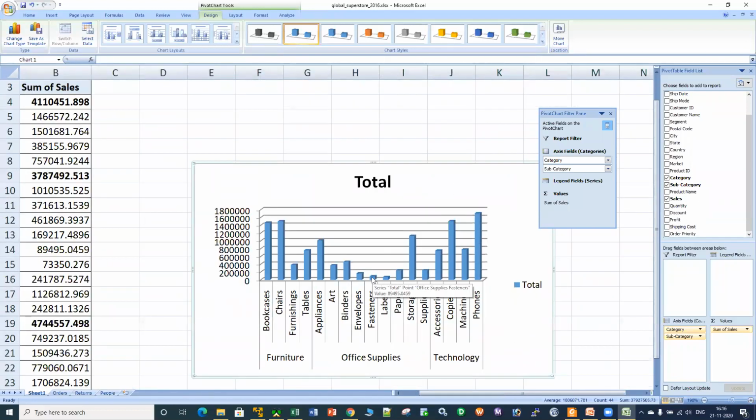If I hover my mouse cursor over here, it is telling me that we have done sales of only 89,495, and this is even lesser, at 73,350 rupees of sales we have done. So the business is not at all worried about these bigger bars. The business is only worried about this smaller bar, that why we have not generated business for this particular category or subcategory. That means we have to deploy a marketing person, or we have to invest something in marketing